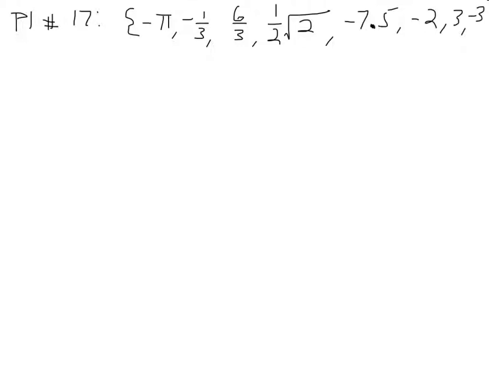First are the natural numbers. Now remember, the natural numbers are anything that is a positive integer. One thing that we want to do is look through and ask, is there anything here that's written in a weird way? This number is written kind of weirdly. 6/3 is the same as 2. So that is a whole number, it's a natural number, and it's an integer. So we have to keep that in mind when we do this.